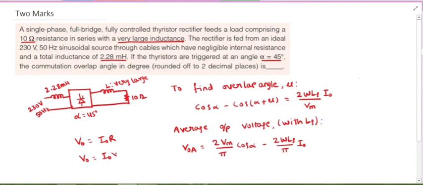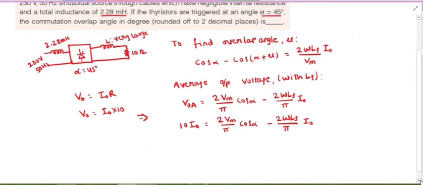So 10 I naught is equal to 2 Vm by pi cos alpha minus 2 omega Ls by pi into I naught. All are known values only. Vm is given, omega means 2 pi f, the frequency is also given, Ls is given. We can calculate I naught from this.